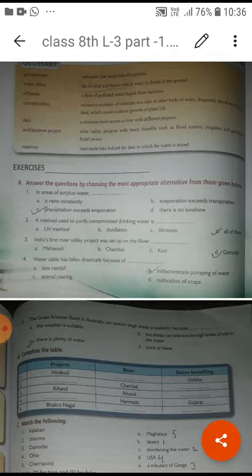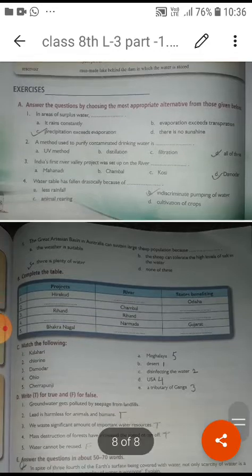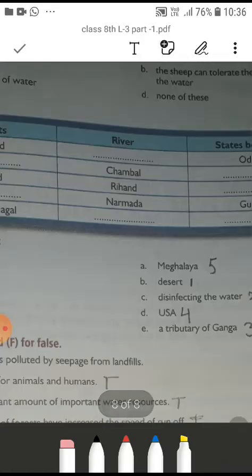Then all the methods to purify the water. First river project, you know, Damodar one, just now we have talked here. And water table has fallen drastically because of indiscriminate pumping of water. Then fifth and sixth also you have to understand. Then this is a match the following, and afterwards true and false.